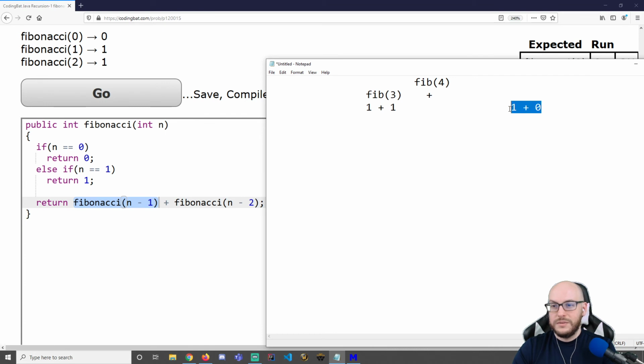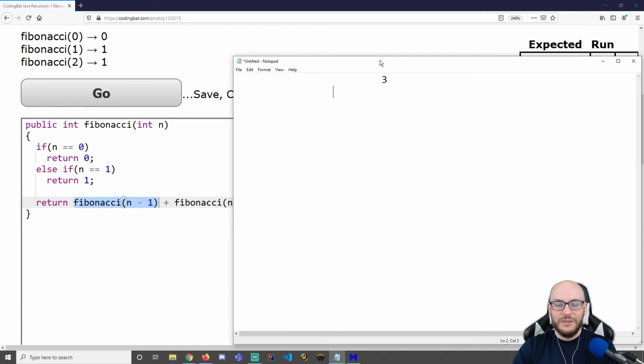It's 1. Oh, that was too much. I can solve fib of 3. It's a 2. And I can finally solve fib of 4. It's a 3. My Fibonacci for the fourth number in the Fibonacci sequence, as long as you start with 0